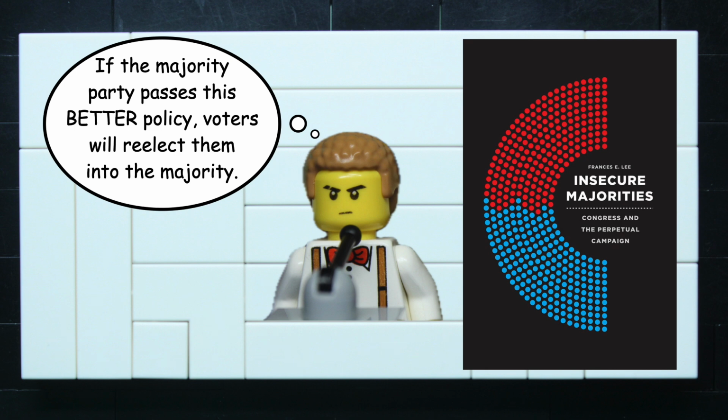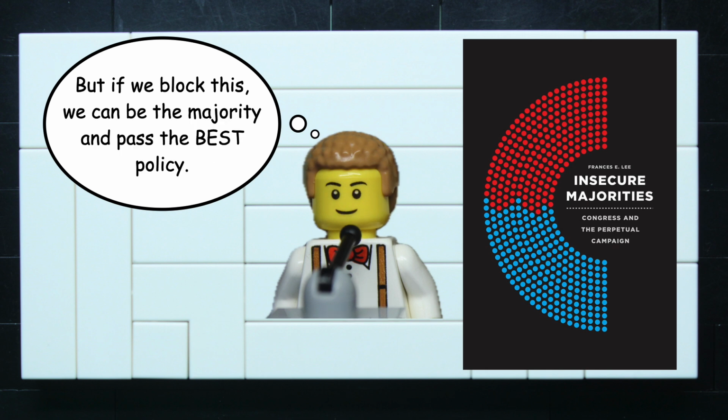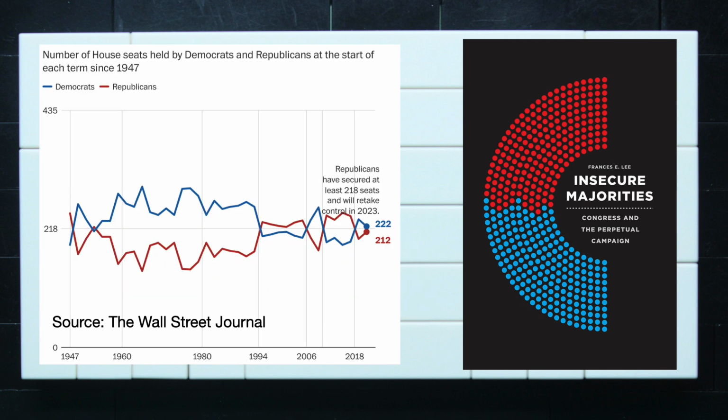Obstructionism can be partially policy motivated. If the minority party blocks bills and gets back into control, they may be able to pass policies they like better than what they would get by compromising with the majority party. Francis Lee points out that the incentive to be obstructionist is highest when the control of Congress is up for grabs, because each party has about 50% of the seats. Like our political situation today.